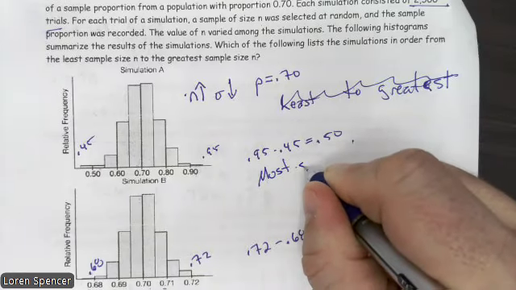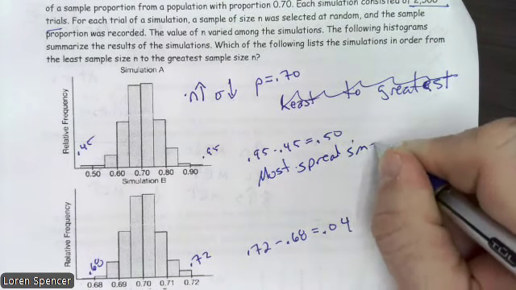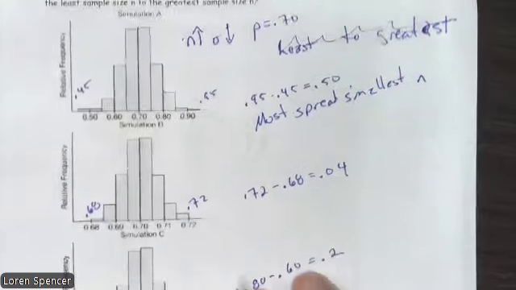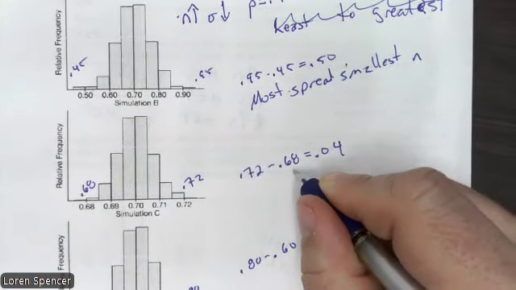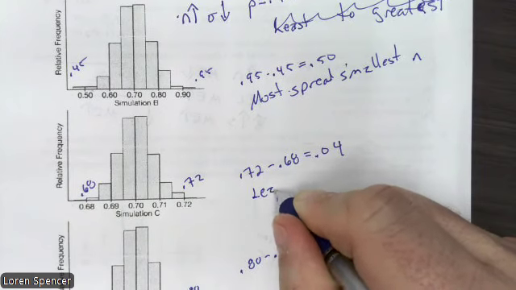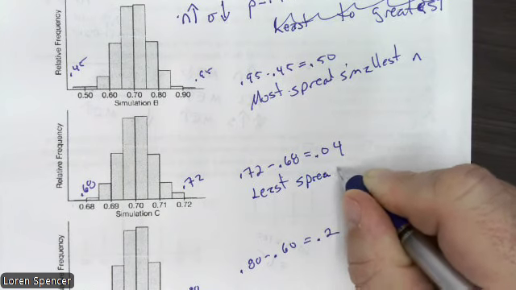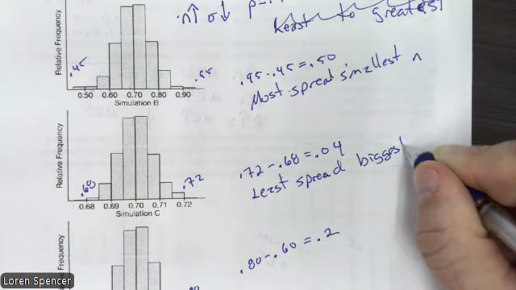Most spread, smallest n. This one is the least spread out, the least amount of variation. Least spread, biggest n.